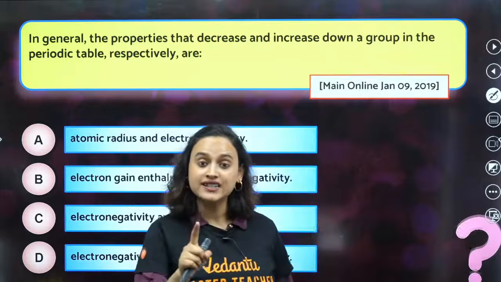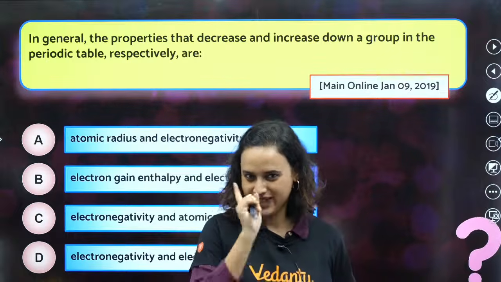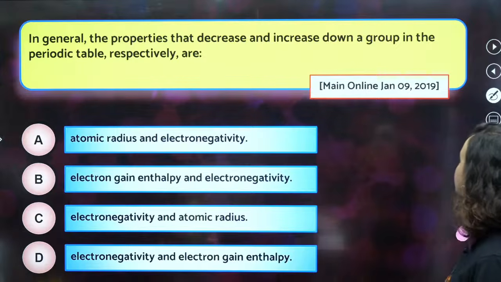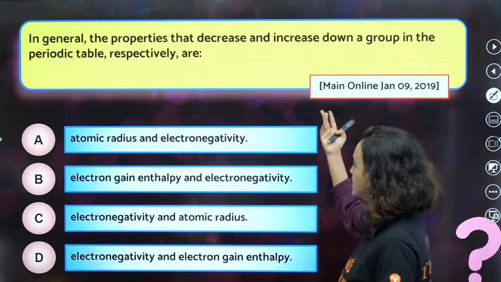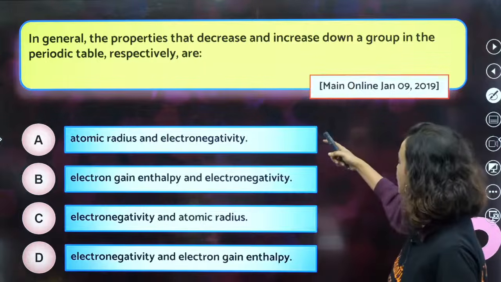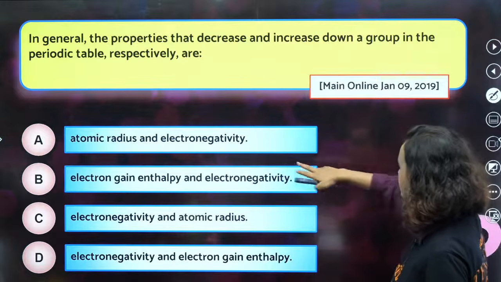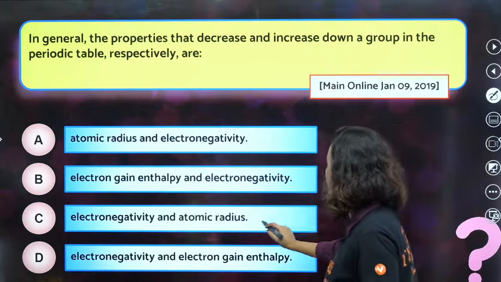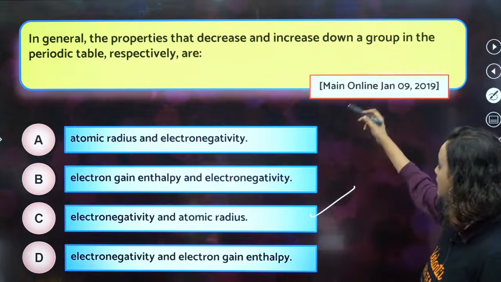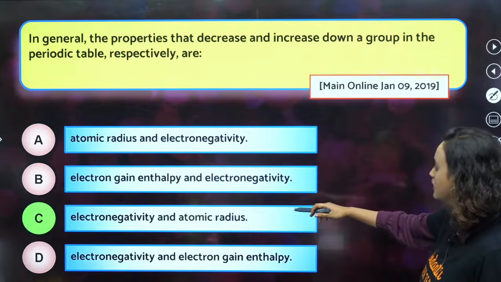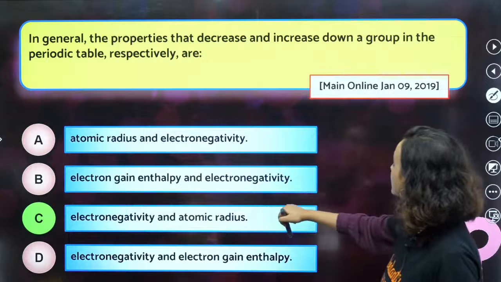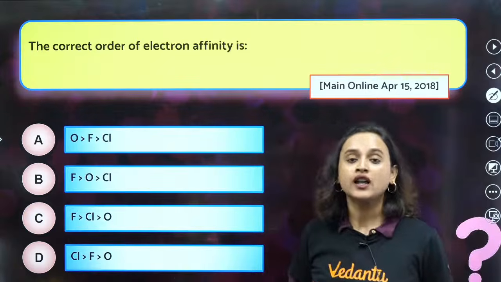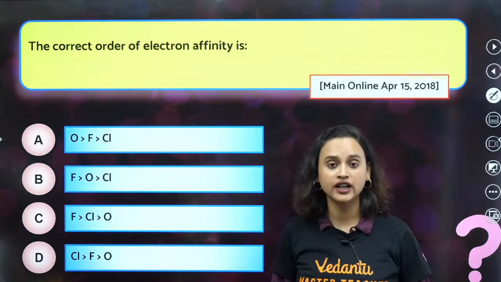In general, and Mr. Silent, please take a look at the exceptions one more time. Do not forget the exceptions. Chalo. In general, for the properties that decrease and increase down the group in the periodic table, which one decreases, which one increases? Acha. Electronegativity does not. Again, electron gain enthalpy also does not. Atomic radius, this is the correct answer, right? Atomic radius increases down the group? Yes, option C is the correct answer. Electronegativity decreases down a group and atomic radius increases. Correct? Very good. Chalo. Correct order of electron affinity is